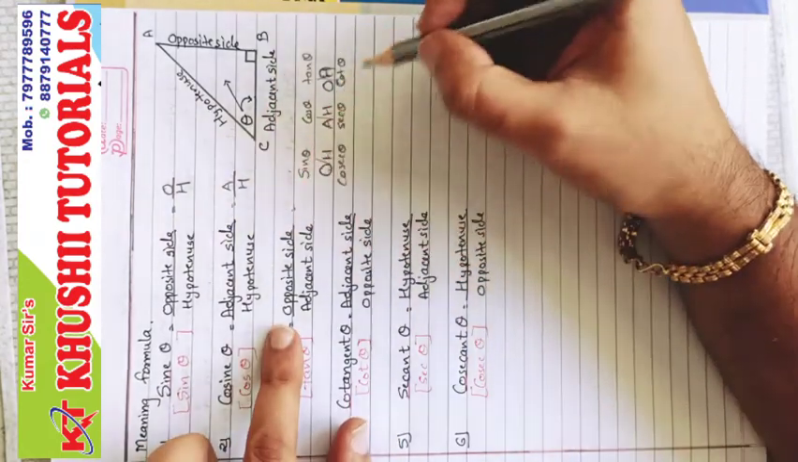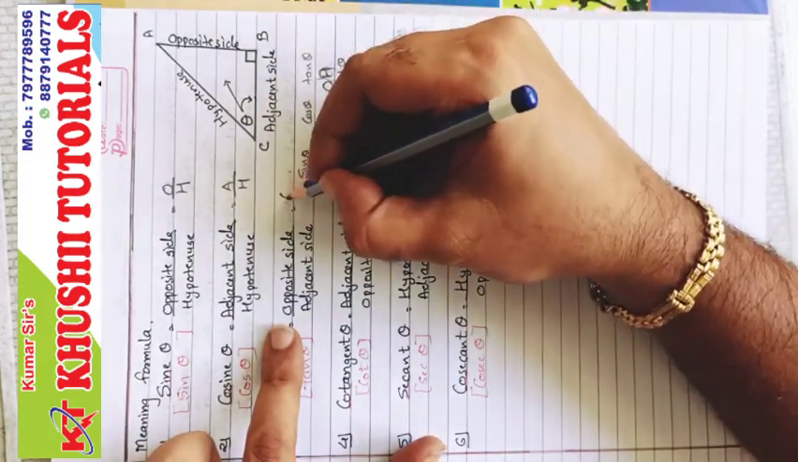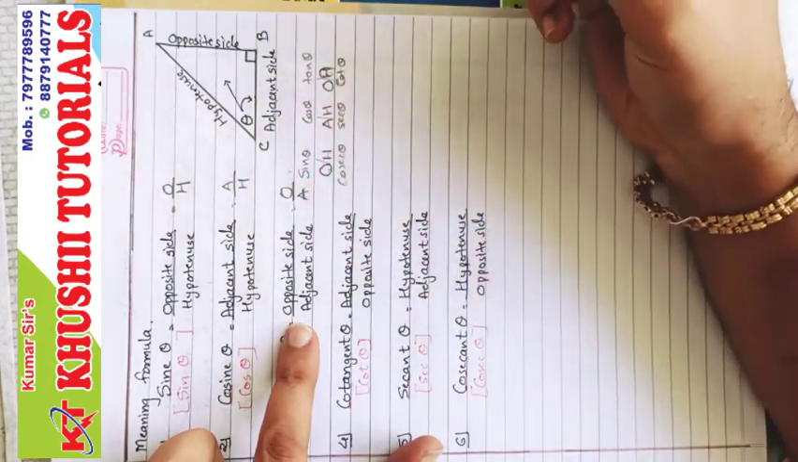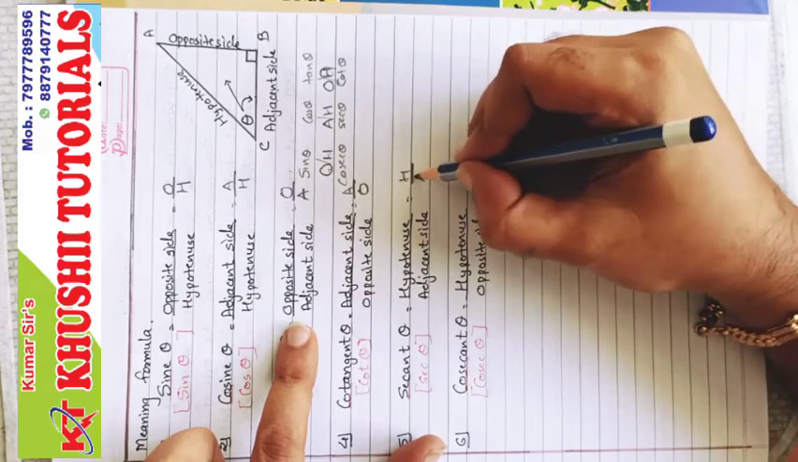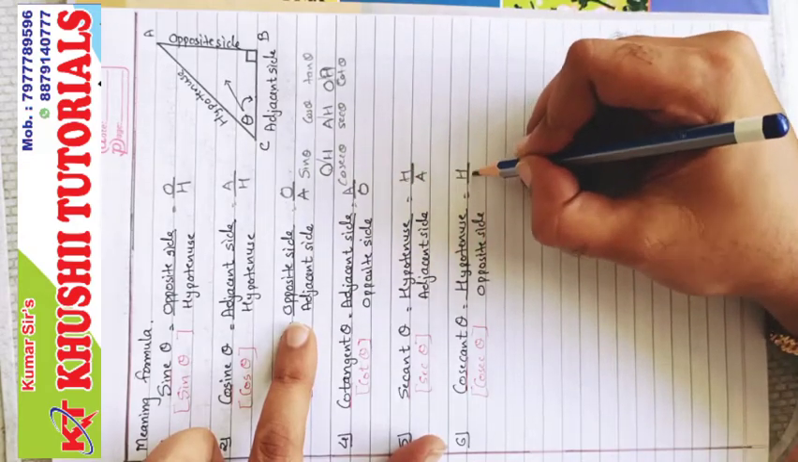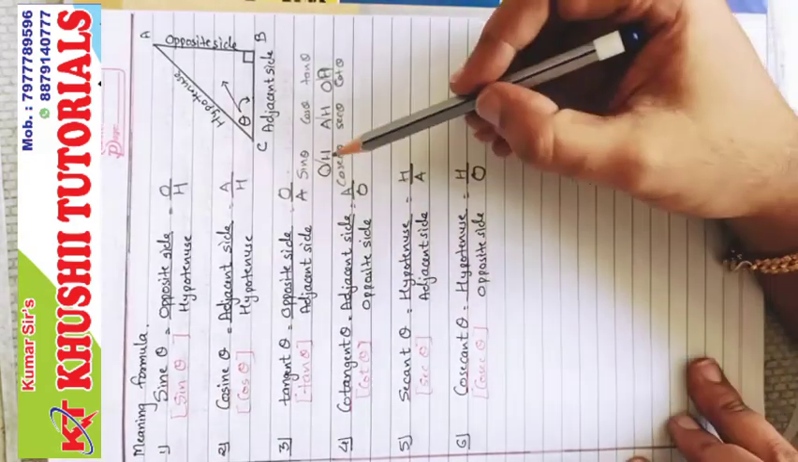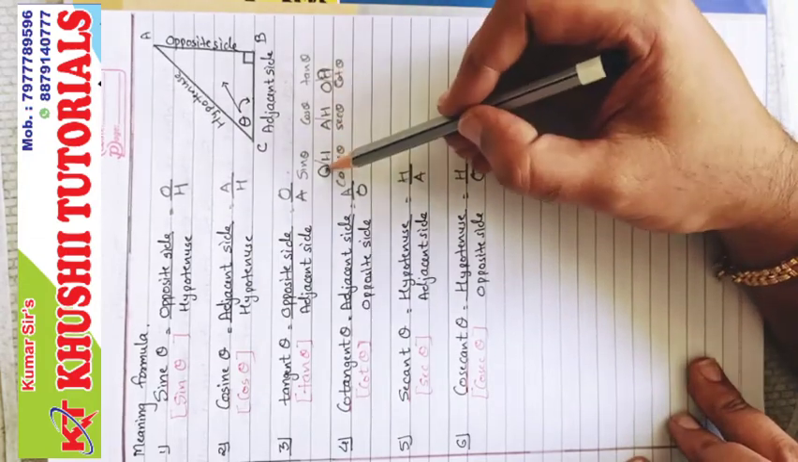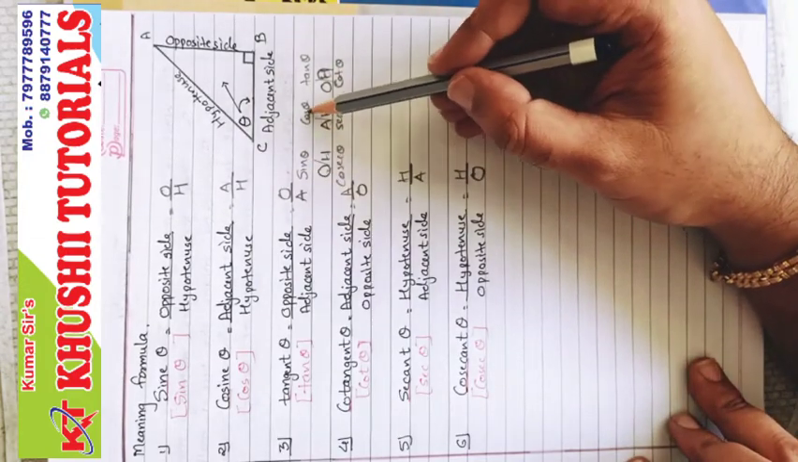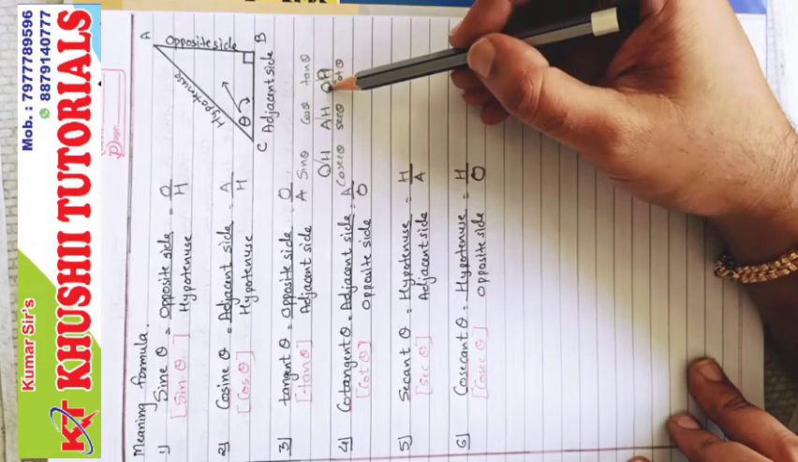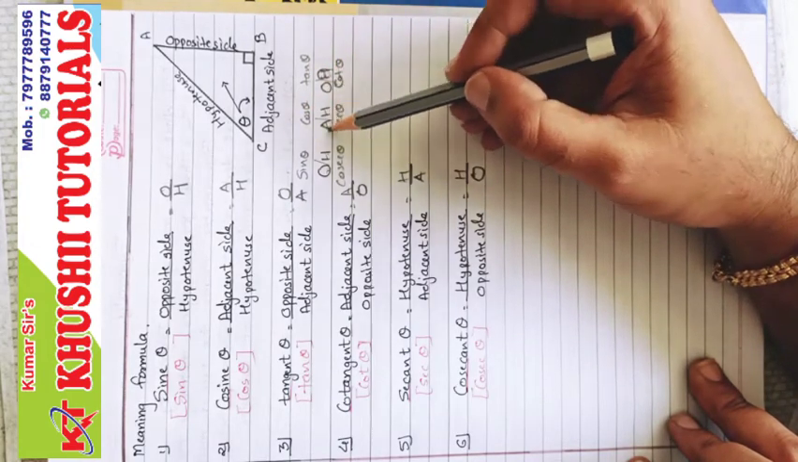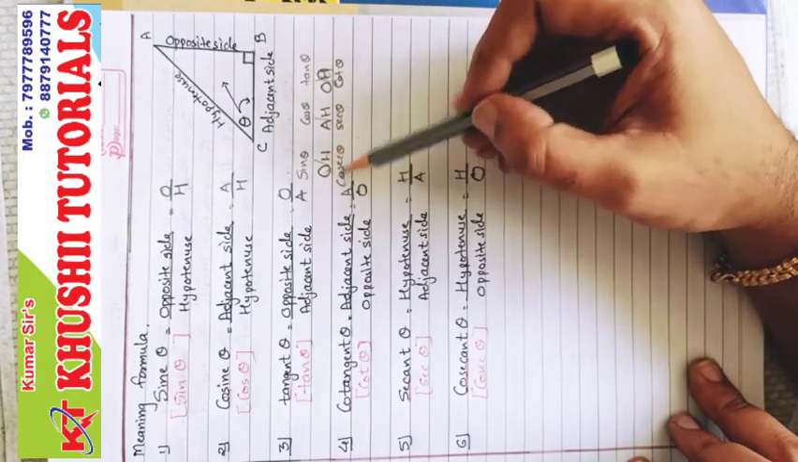Tangent, this tan stands for O upon A. Opposite side upon adjacent side. Then adjacent upon opposite, hypotenuse upon adjacent, and hypotenuse upon opposite. So O upon H is sine, A upon H is cos, O upon A is tan. Then reciprocate. Reciprocate is A upon O is cot, H upon A is sec, and H upon O is cosec.